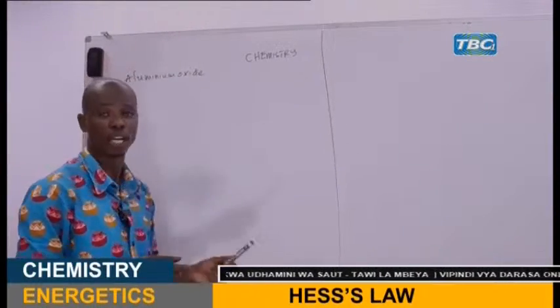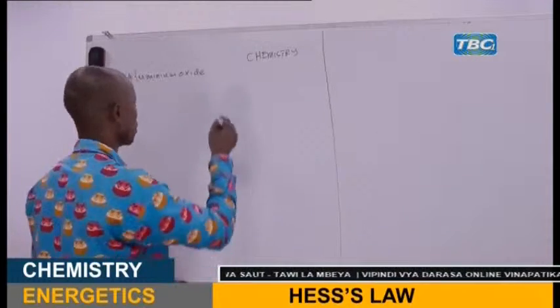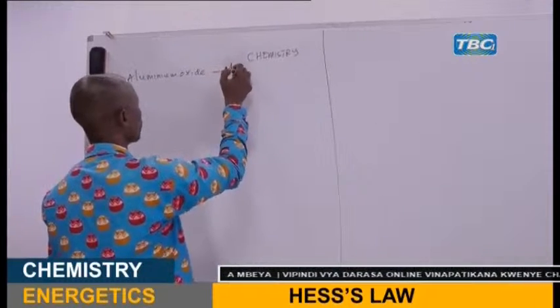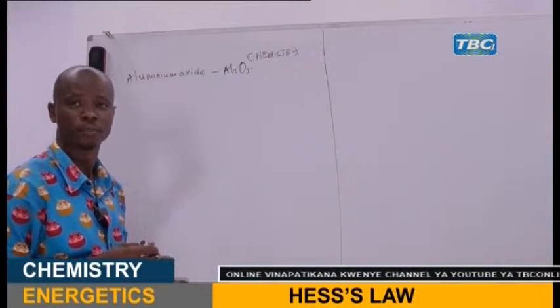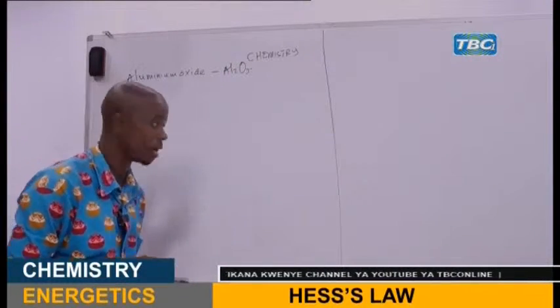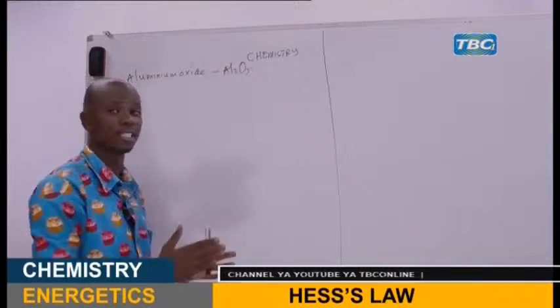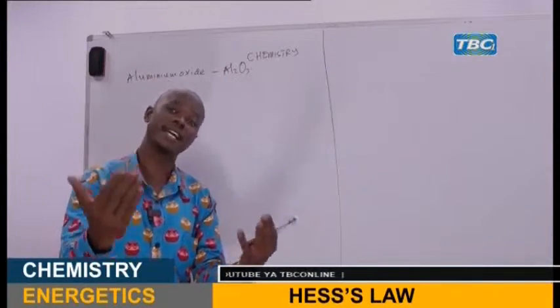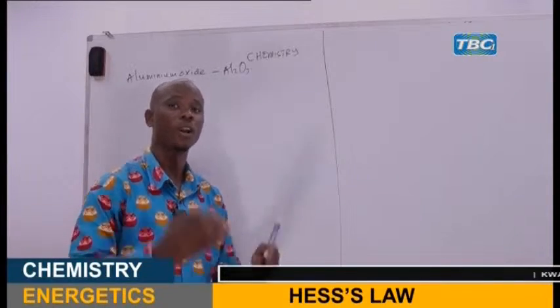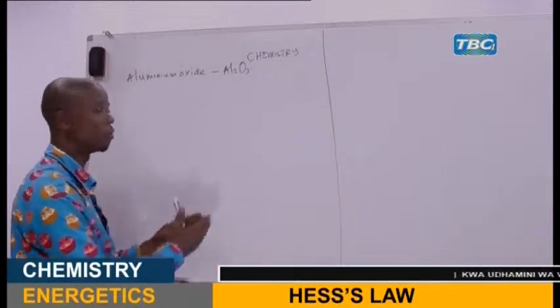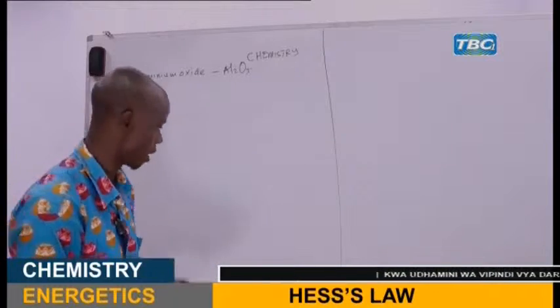It is made up of two elements, aluminum and oxygen. The formula is this one. Now, if you have already written the formula, what is the next step? Now you start drawing the Born-Haber cycle. Let's be together on how to draw the Born-Haber cycle in the simplest way.